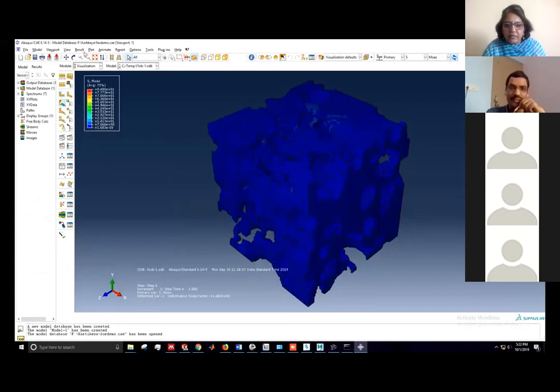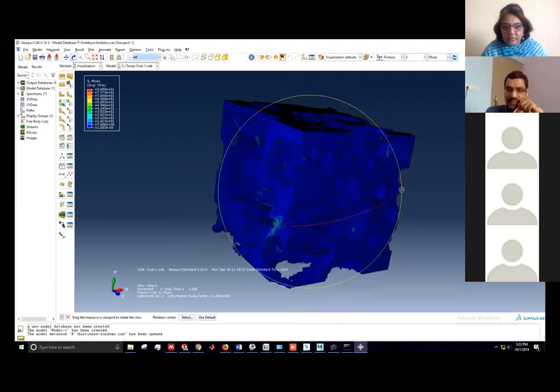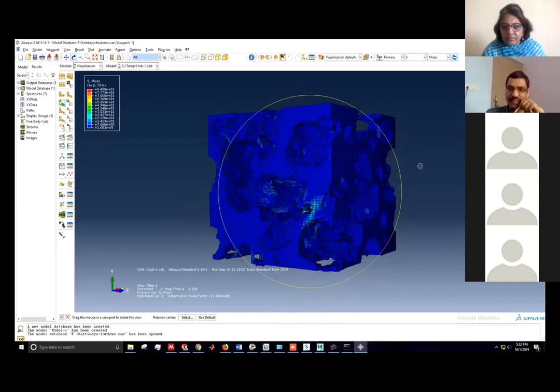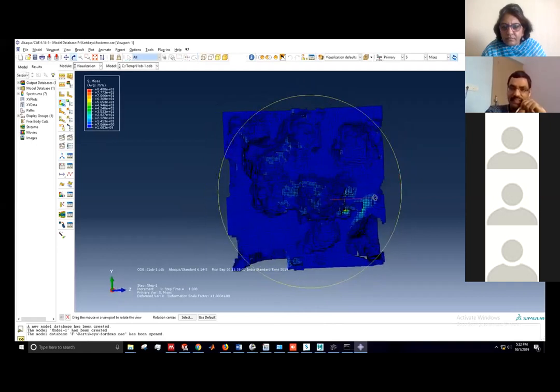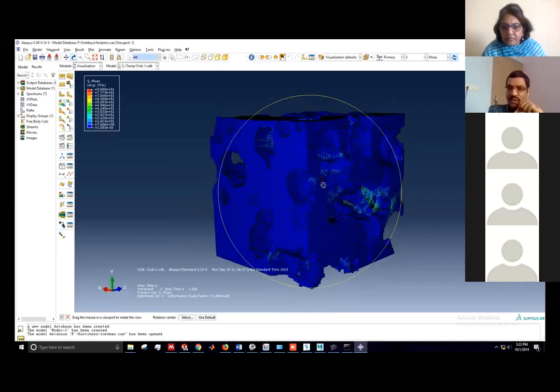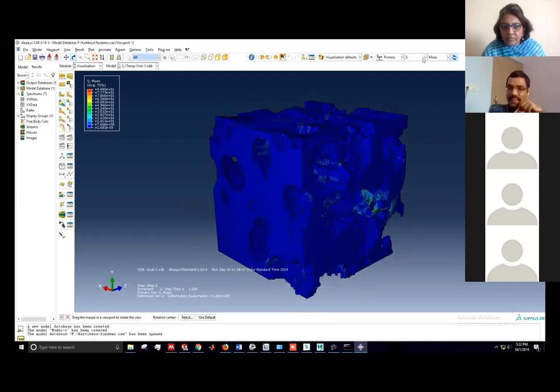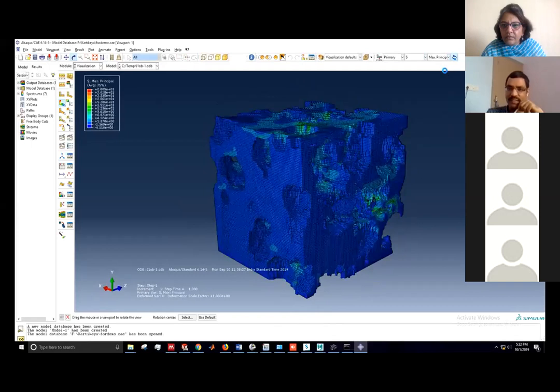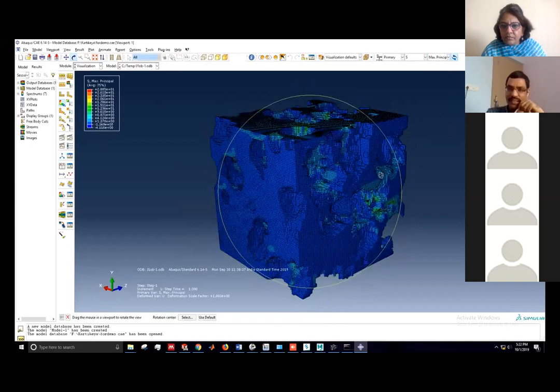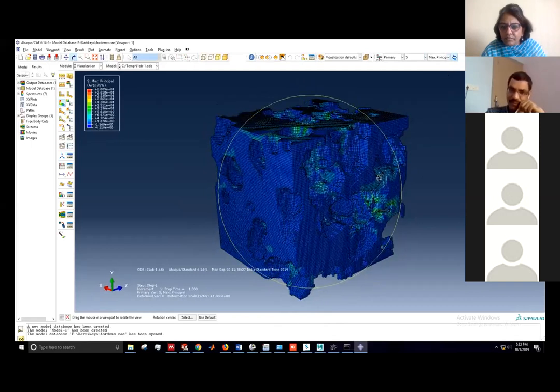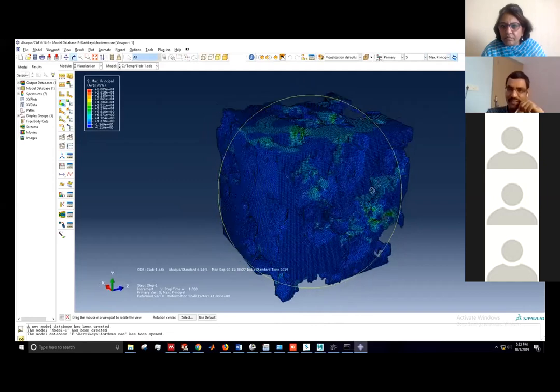So now you see, it is giving you the von Mises stress, and you will see different regions, right? Even inside. Whichever place has more stress concentration, you will come to know those are the places where it may start failing.